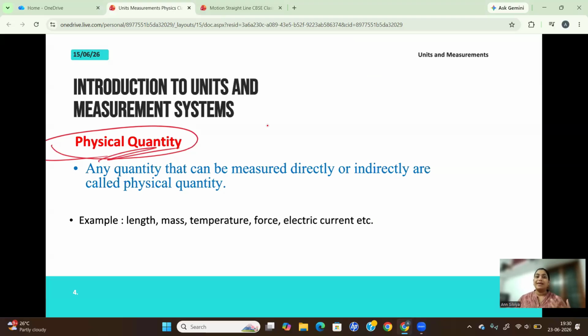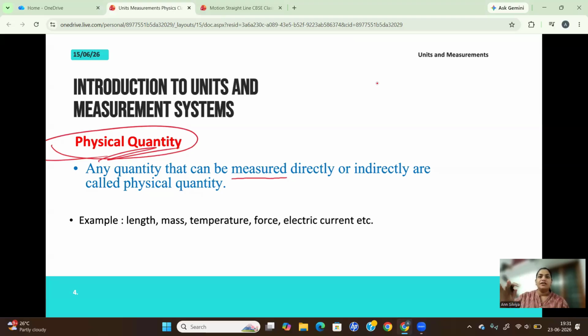So you need to know the meaning of the term physical quantity. So what is a physical quantity? The term physical quantity is defined as any quantity that can be measured. Any quantity that can be measured is called a physical quantity.